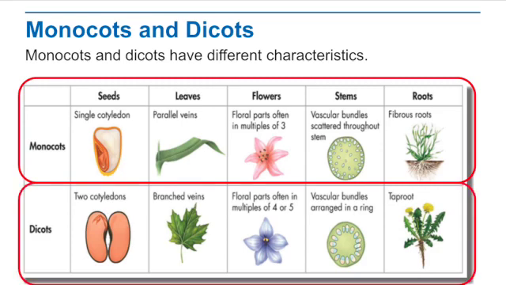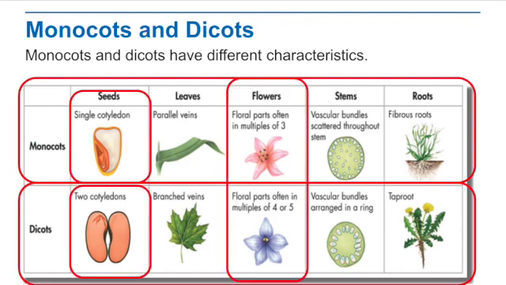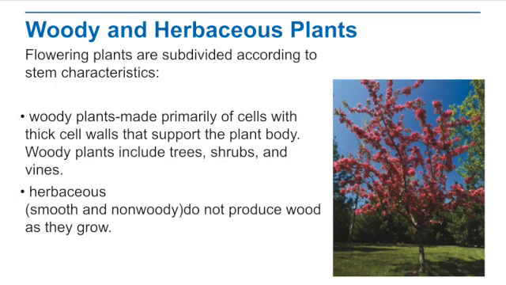Now, dicots, they have 2 cotyledons. They have branched veins. Their flowers are often in multiples of 4 or 5, and their vascular bundles are arranged in a ring, and they are going to have these tap roots. So you can see the roots are kind of like a cluster of roots all around themselves.